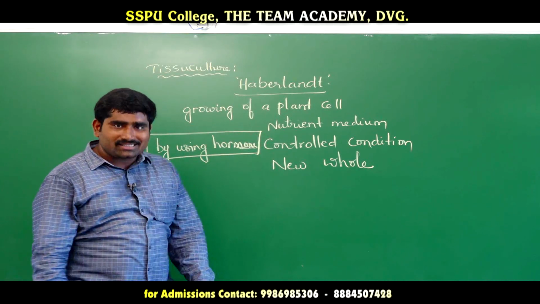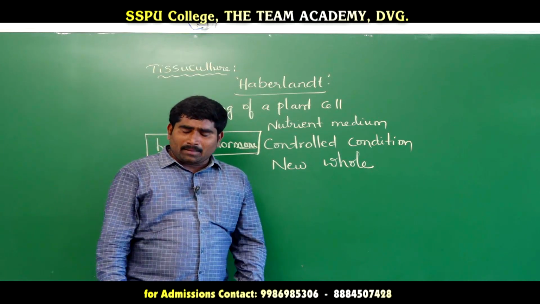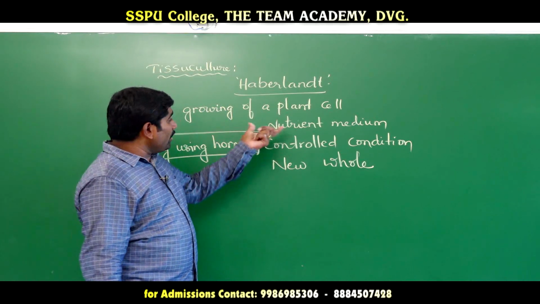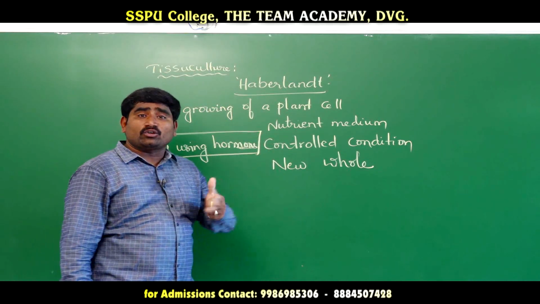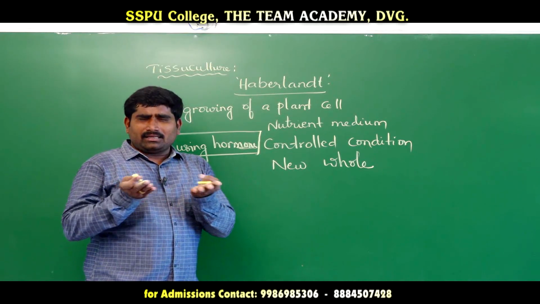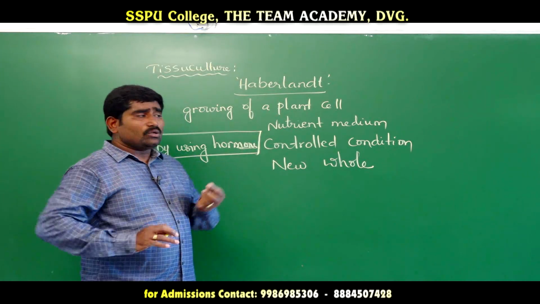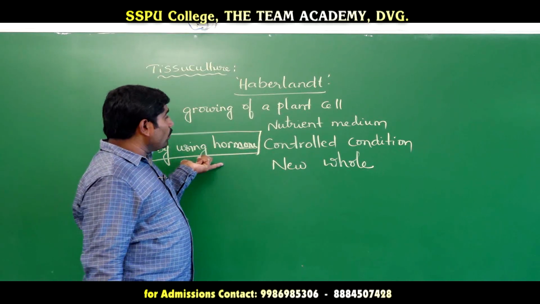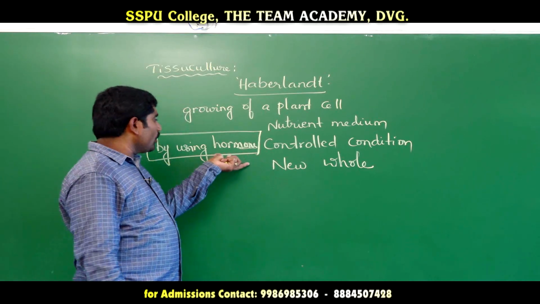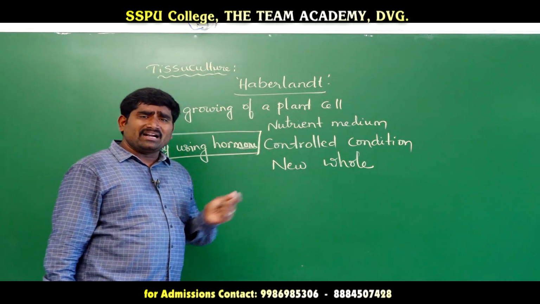For example, auxins, gibberellins, cytokinins, abscisic acid, ethylene, these types of hormones we have to use, and with these hormones we induce plant growth, induce cell division, induce cell differentiation, induce organogenesis, etc. By using these hormones, we induce these developments, and finally a new whole plant will be produced.